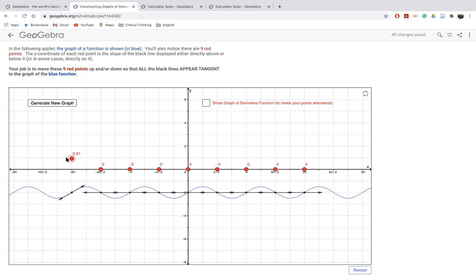What I want you to do is to change these red points so that these lines become the tangent on the curve. So you see, if you move up, this is a tangent right now. This line is not a tangent, right? So if you move it down, this becomes a tangent right now. And if you make it up like this, it becomes a tangent. So I want you to do this thing, but not for this function. I will tell you which function you will be doing. You understand the idea?